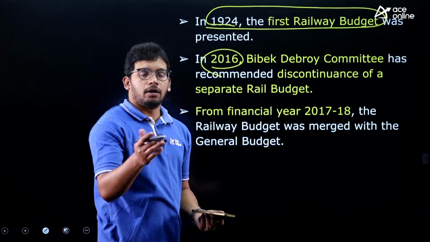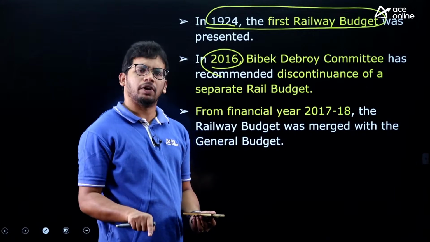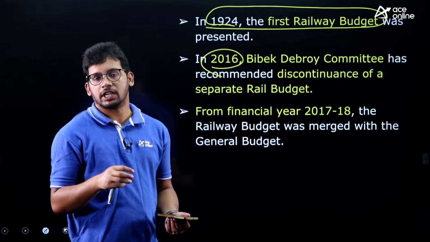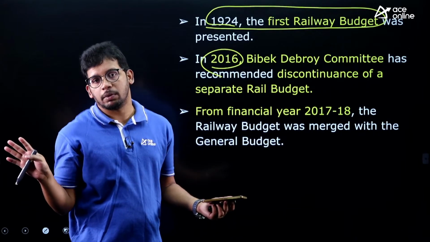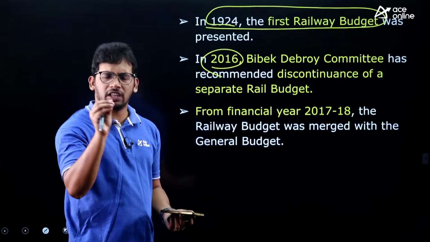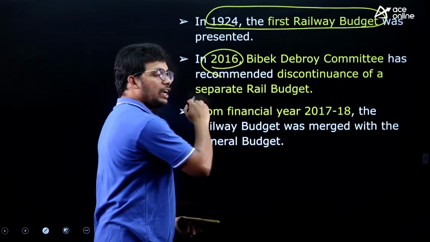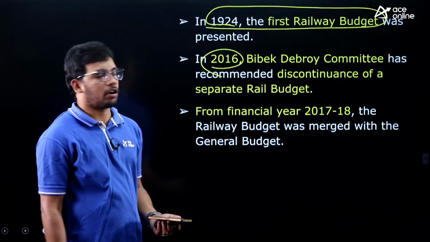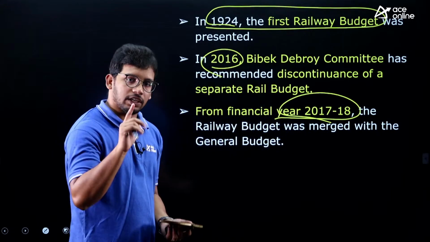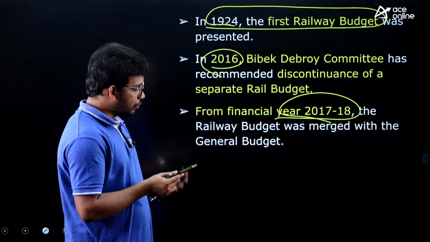The government appointed the Bibek Debroy committee and asked whether we require a separate railway budget or not. He studied the railway budget and concluded that there is no requirement for a separate railway budget. Very little money is being contributed, and it has been politicized. So let's merge the railway budget back into the normal budget. From 2017-18 onwards, we have a single budget again, right? So this is the discussion on the evolution of the budget.